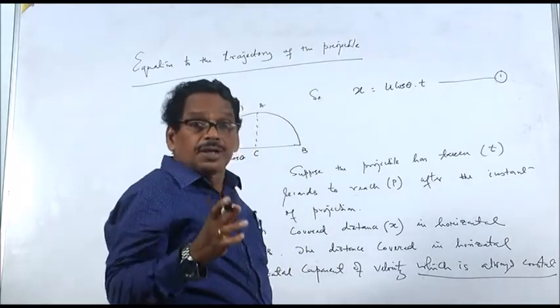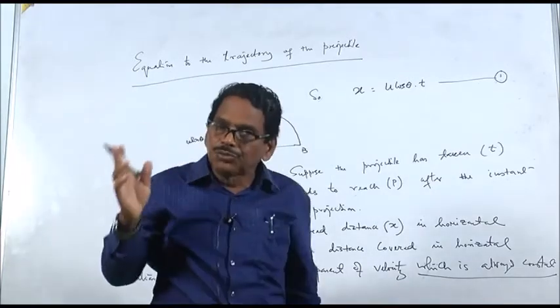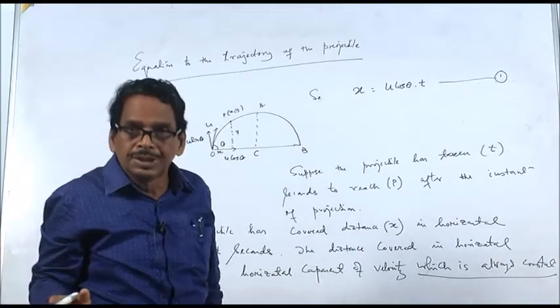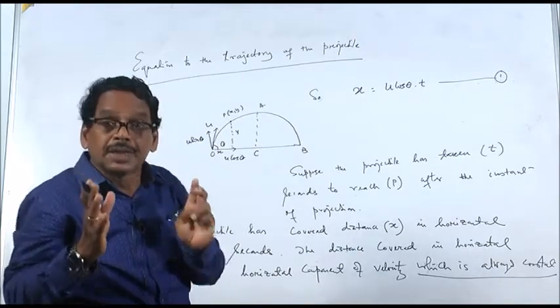Now the distance covered in the vertical direction is due to the vertical component of velocity only, which is affected by g.